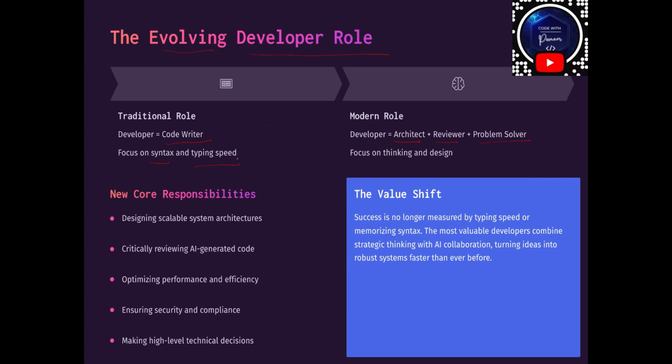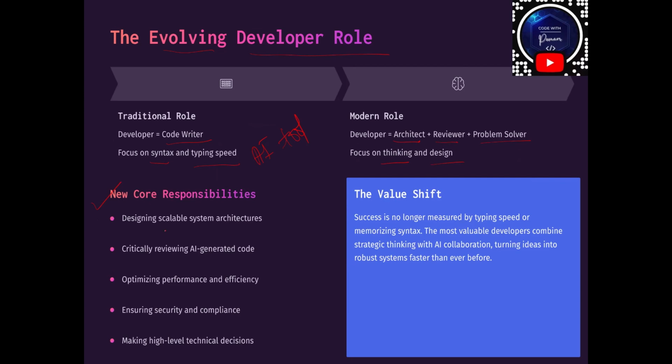Now we don't have to focus on that, because all these things can be easily handled by our AI tool. So what will we be doing? We will be focusing on the thinking part, the designing part. So the new core responsibilities of a developer are what?